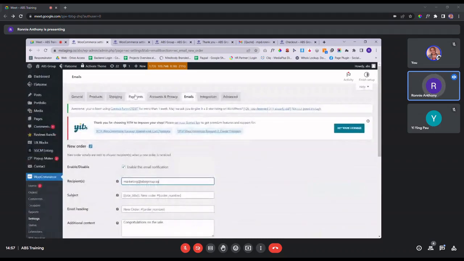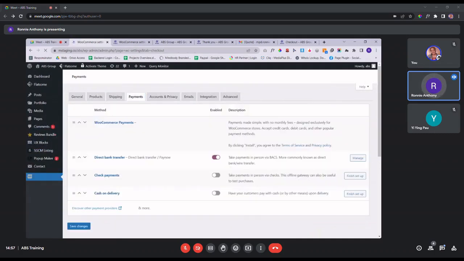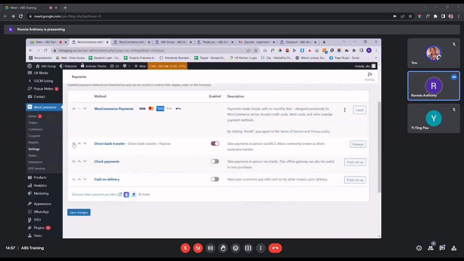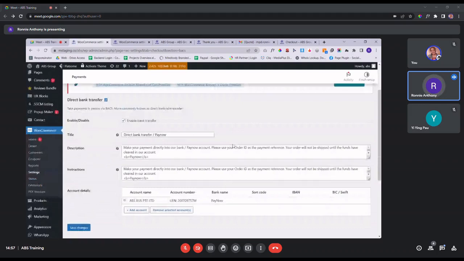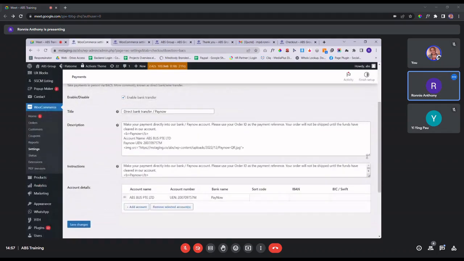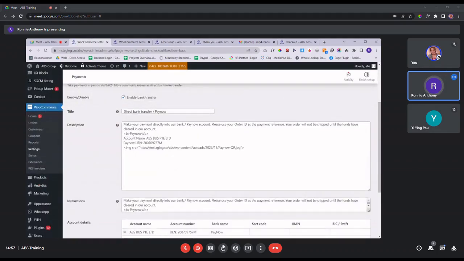And then lastly is the payment method. Let's say you want to update your banking information. For example, currently the payment method being used is direct bank transfer. So you click inside, and if you want to update your banking information or PayNow info, you can directly do it from here.